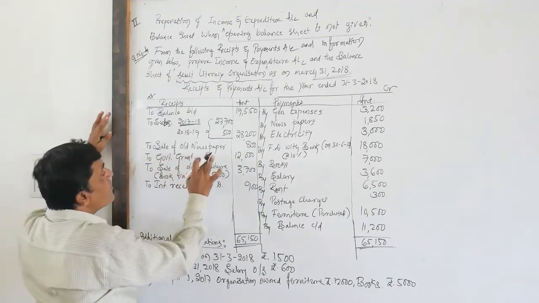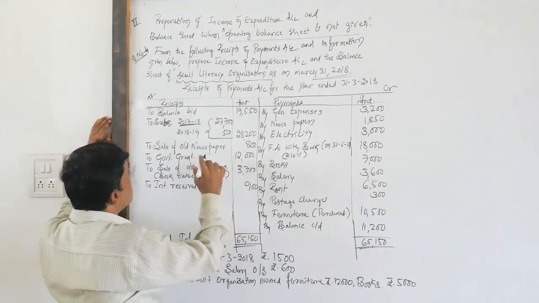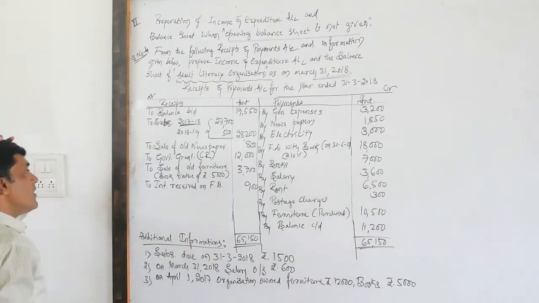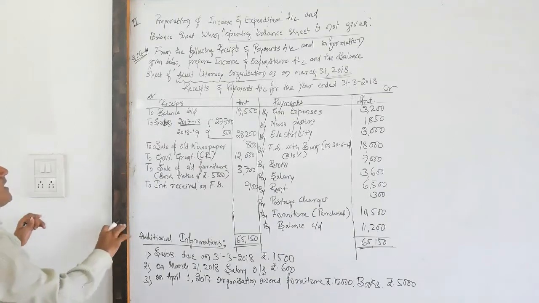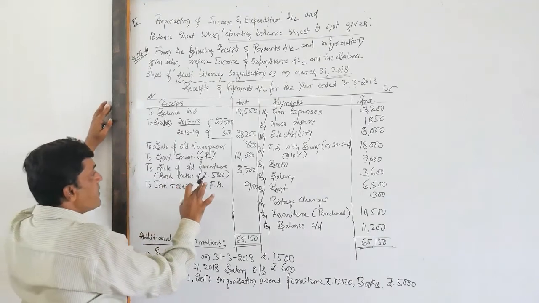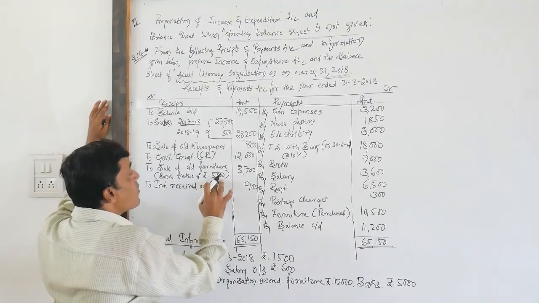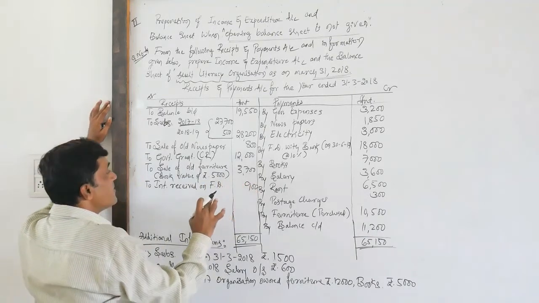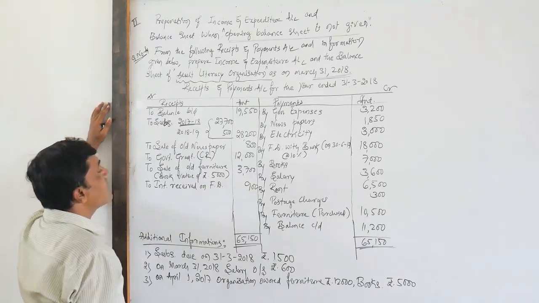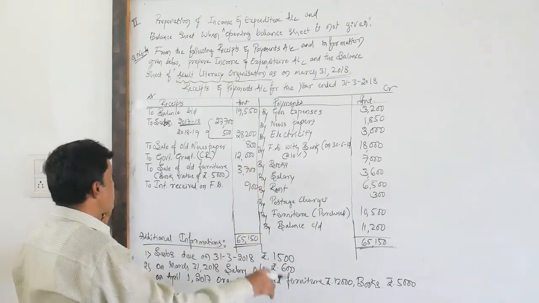Look here, sale of old newspaper, rupees 800. Government grant received, 12,000. So this is a capital receipt. Keep in mind, why? Because the government grant is received only once. Sale of old furniture: its book value is rupees 5,000, but we have sold it for rupees 3,700. So the loss on sale of furniture is rupees 1,300. I will dictate it later on.